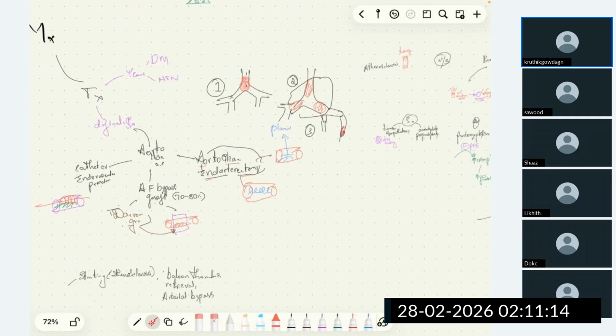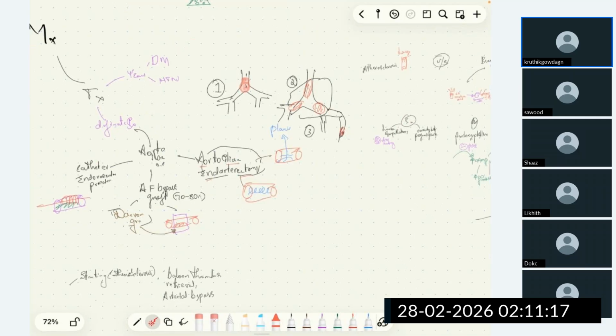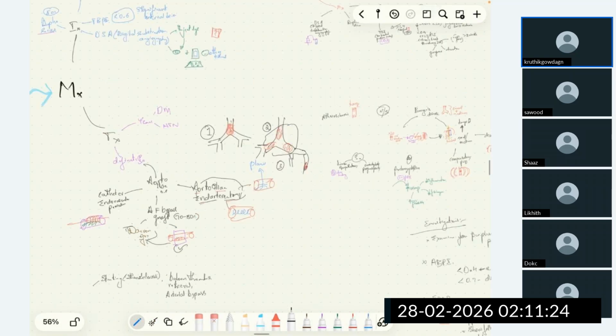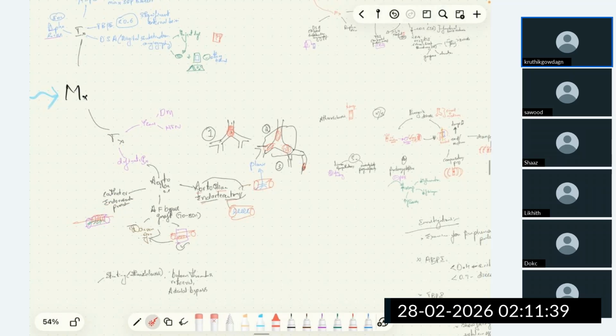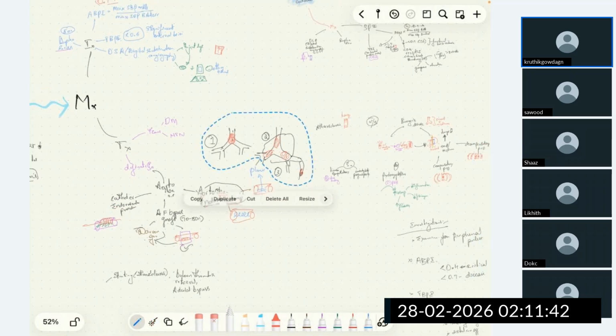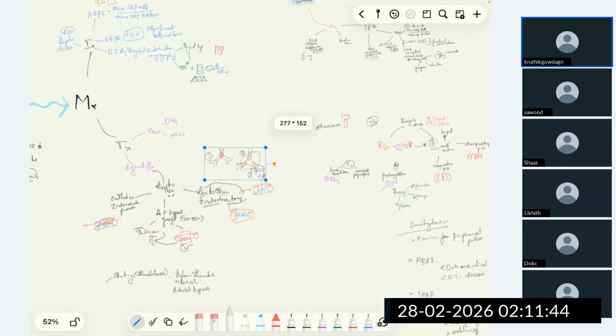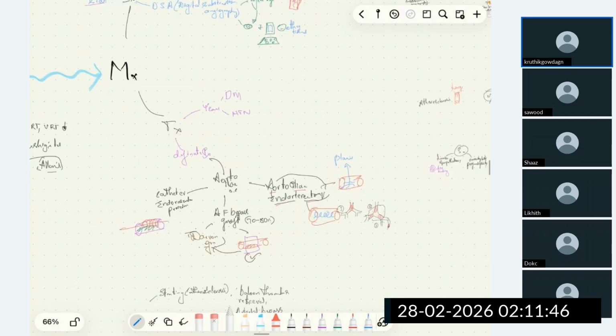What we do here, we'll remove the involved part of the artery and then we'll place the Dacron graft. And the latest procedure is the catheter endovascular procedure, similar to PTCA, coronary angioplasty. We go inside, inflate the balloon, and then place the stent and continue the patient on antiplatelet therapy. This is the definitive treatment which is seen in case of aortoiliac obstruction.